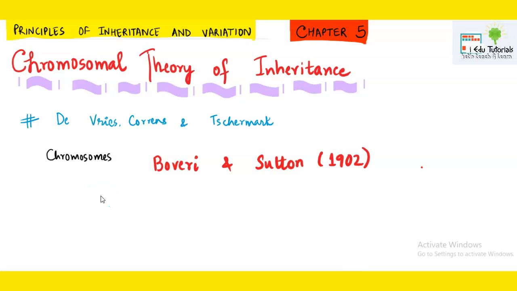Boveri and Sutton worked separately upon the chromosomes and came up with an important conclusion. They said that chromosomes work in parallel with the genes. Means whatever behavior is there for the chromosomes, genes also exhibit a similar type of behavior. There were various findings. First, we will interpret the diagram given in the NCERT and then we will sum up with the postulates of chromosomal theory of inheritance.